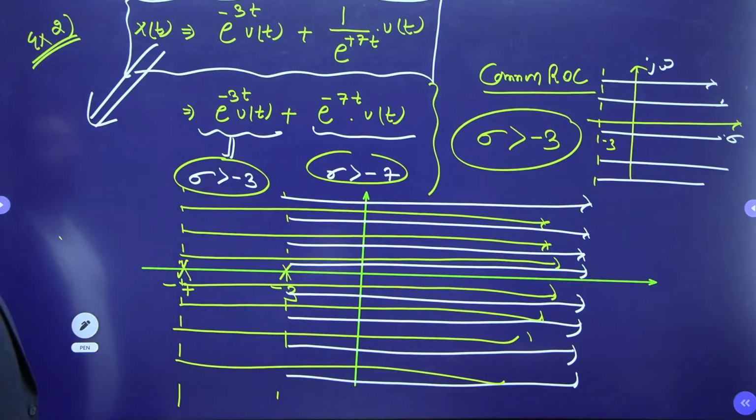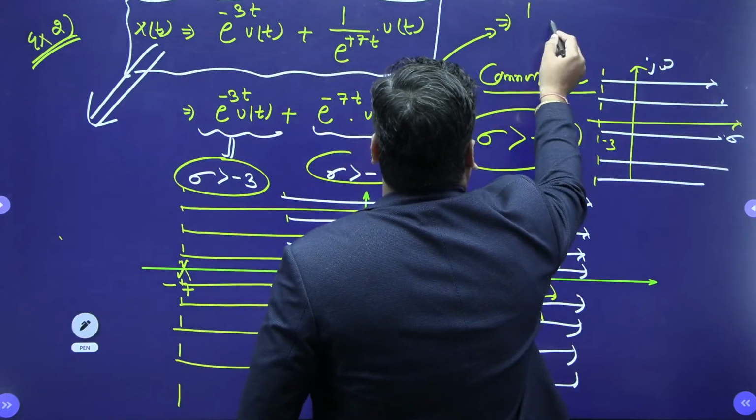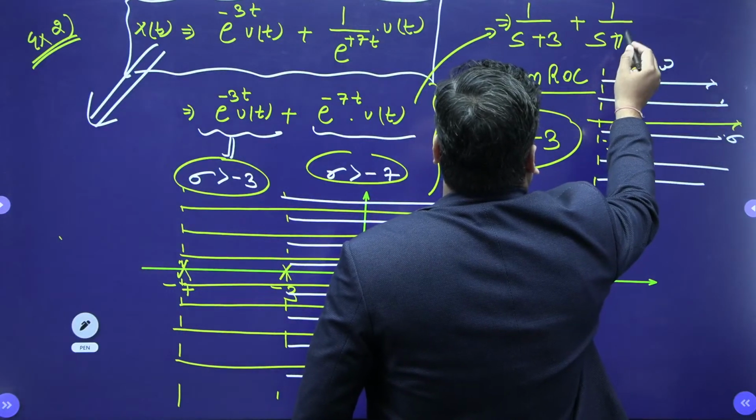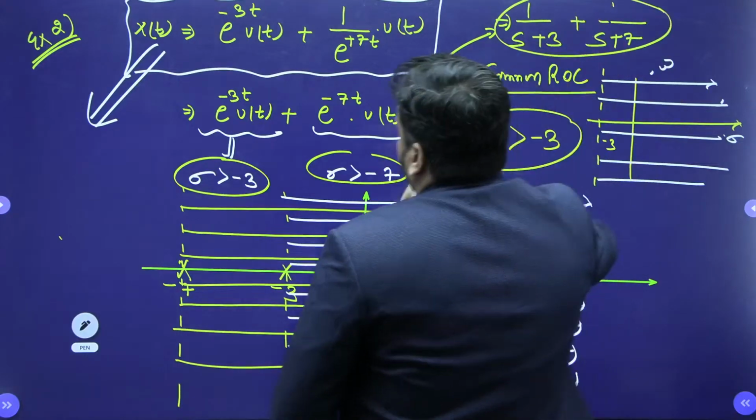If I talk about the Laplace transform, very easy. I am writing the Laplace transform here. The Laplace transform will be 1 upon s plus 3 plus 1 upon s plus 7 only. Shabash. 1 upon s plus 7 only. This is my Laplace transform, guys.